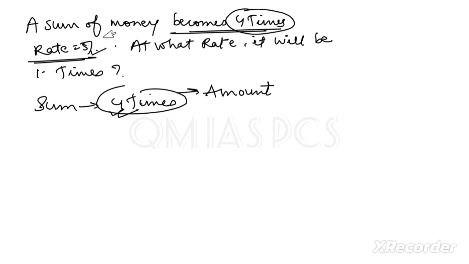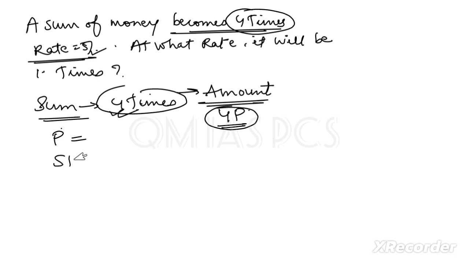So we have to calculate the time period. Clear? Let us consider this is p, your principal. The amount will become 4 times the principal. So what is your SI? SI is equal to amount minus principal.